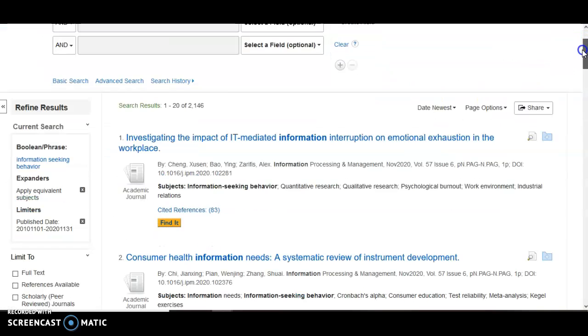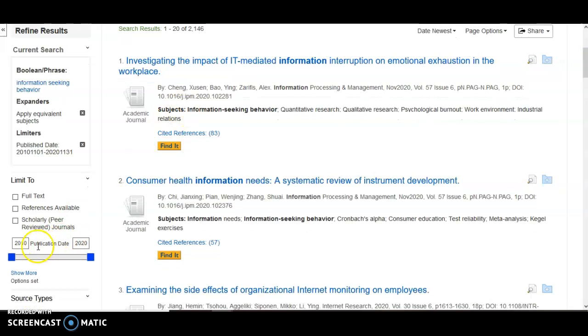Now you'll notice on the left hand side here that it shows the publication date only within 2010 to 2020 and nothing past 2010. It also shows here on the limiters that your published date is set.